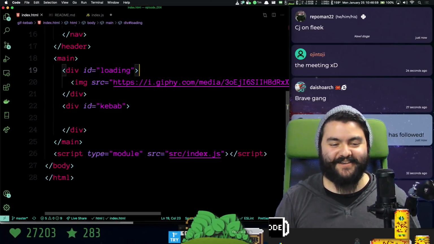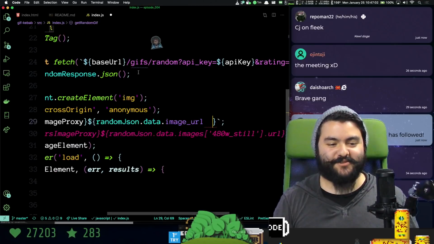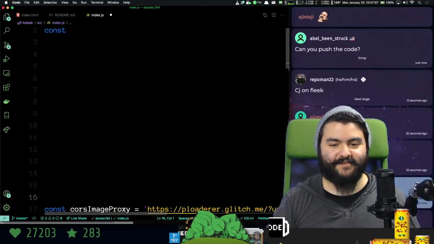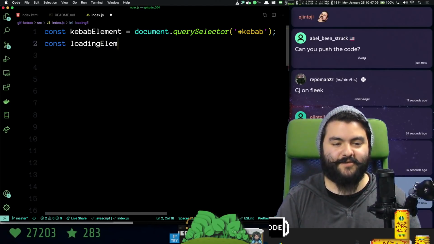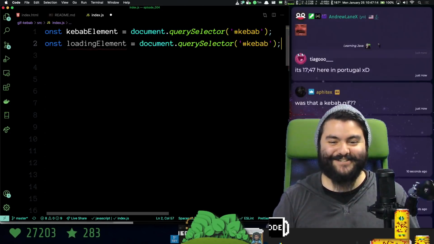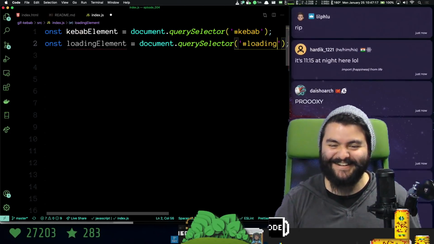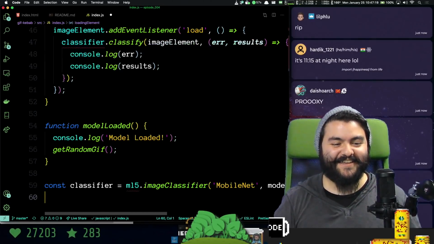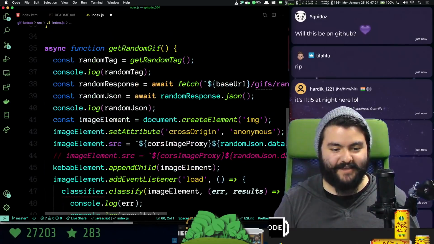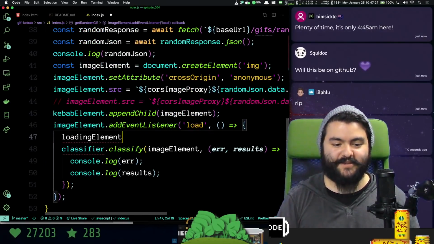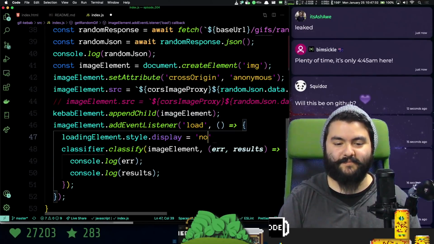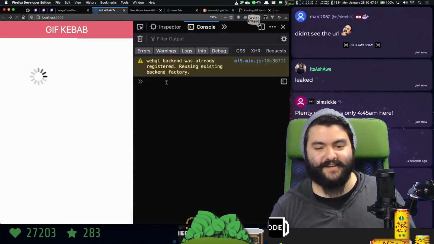Now we just need to hide it after it's done loading. So let's throw that in a variable. Loading element equals, what's a GIF kebab? A GIF kebab. All right. And so after we get the random GIF, and after it has loaded, then we set the style display to be none. It's fine. I'll just take it down after.